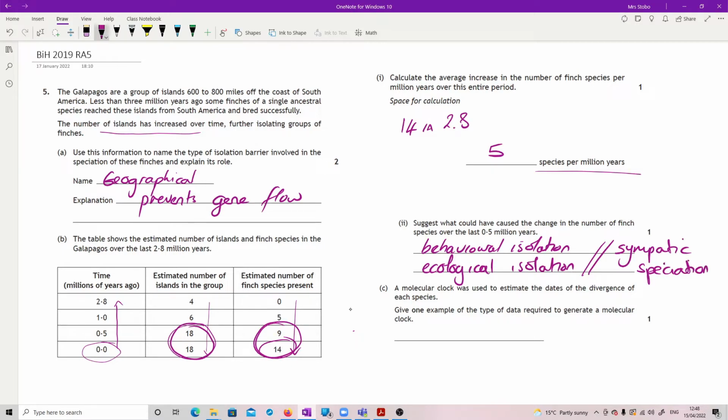Okay, a molecular clock was used to estimate the dates of divergence of each species. Give one example of the type of data required to generate a molecular clock. Okay, so a molecular clock is you looking at the changes within a sequence of a particular gene. So I think the obvious one to go for is that I need sequence data for the genes. What I absolutely need to know is that if I'm going to have a clock, I need a rate. So I need a rate of mutation to allow me to figure out how far that sequence has diverged, given how often you get a change in the sequence. And that's the question.